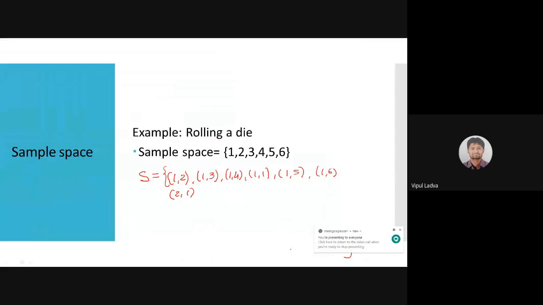In between the lecture, kindly put your mic in mute mode, please. Okay, so it will not create any disturbance.